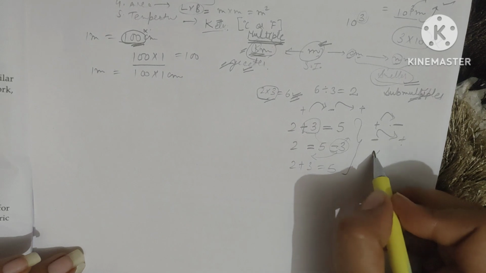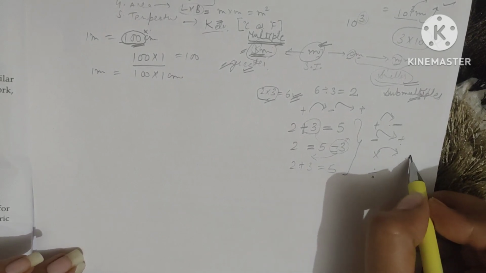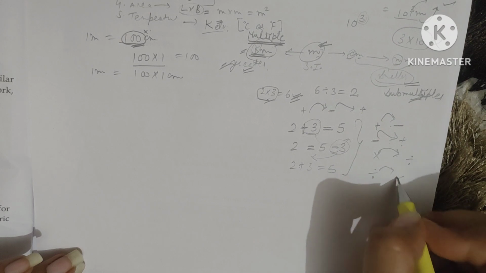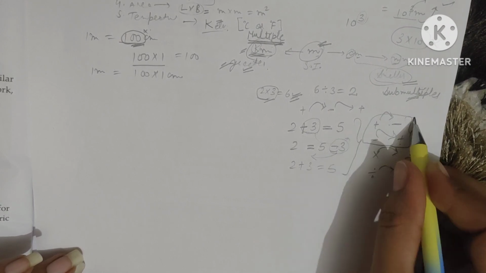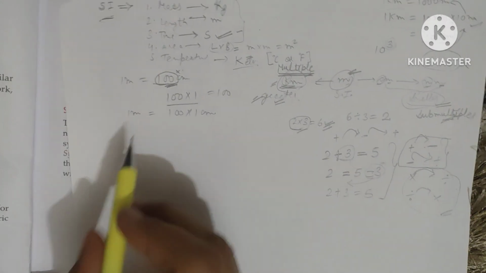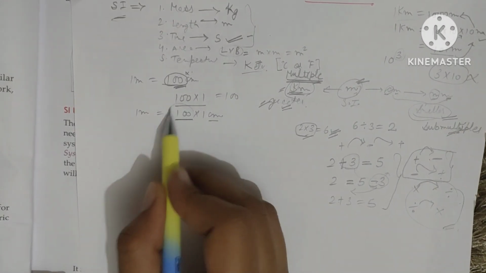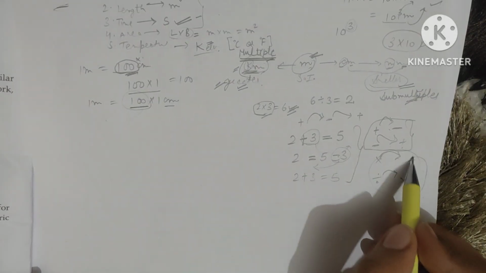Now in the case of multiplication and division, multiplication is changing into division and division is changing into multiplication. Just like these two are opposite to each other, these two are also opposite to each other. So here this is in the form of multiplication with 1 centimeter. It will come to divide, multiplication to divide.